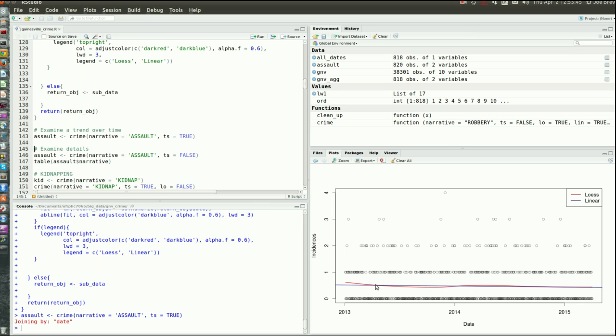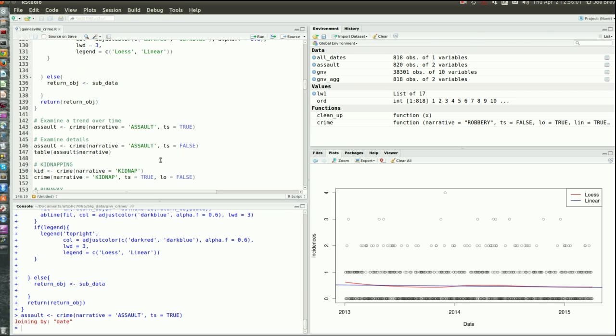You can see this red line again is local regression to show the trend, and the blue line is linear regression. The fact that they're really similar means there's a linear trend, I wouldn't even call it a decline, it's just kind of flatlined. Assault on average is about half an assault a day, or 3 to 4 assaults a week.